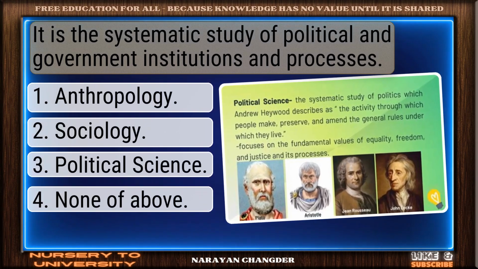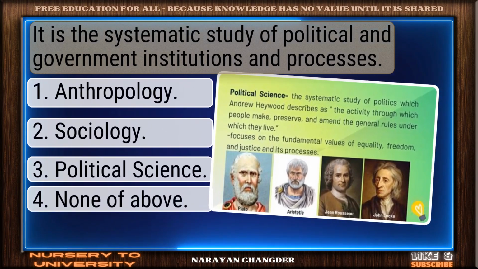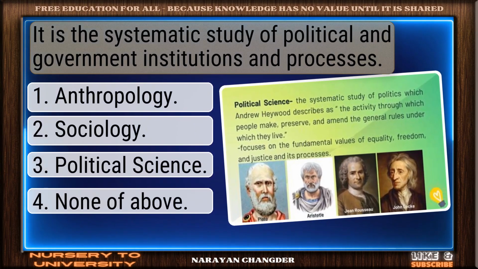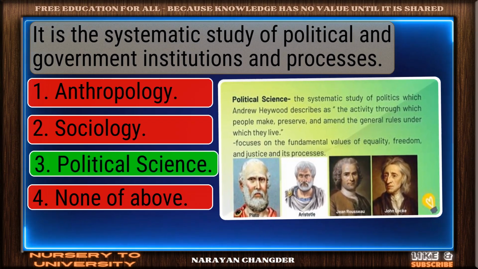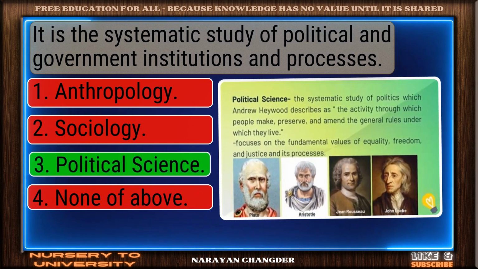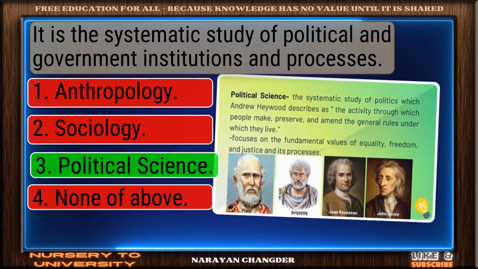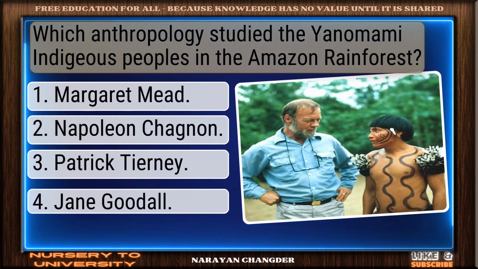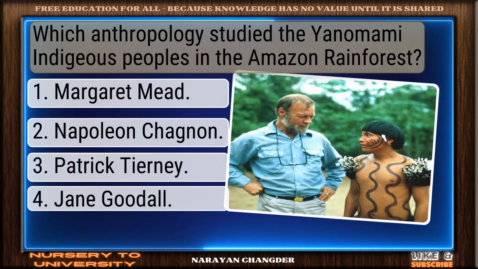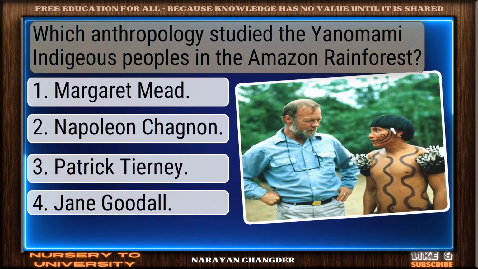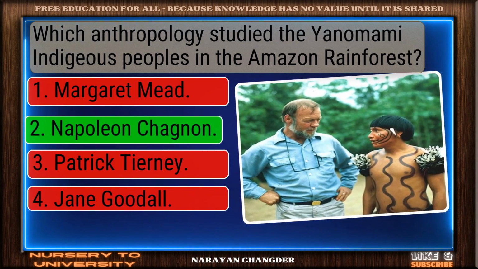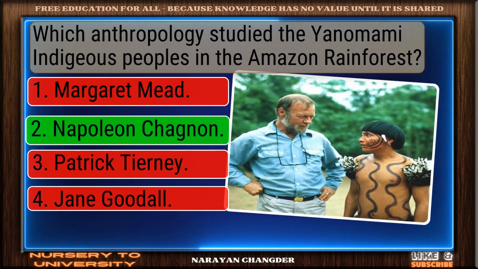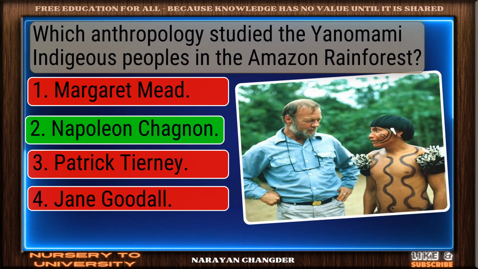It is the systematic study of political and government institutions and processes. Exactly. Political science makes sense. Which anthropology studied the Yanomami indigenous peoples in the Amazon rainforest? Nice work. You chose Napoleon Chagnon, and it is correct.